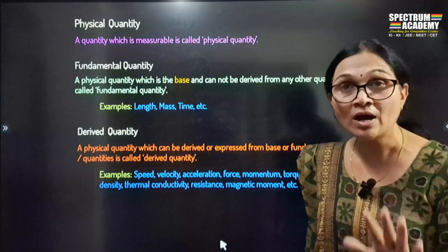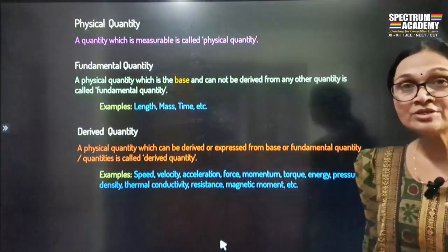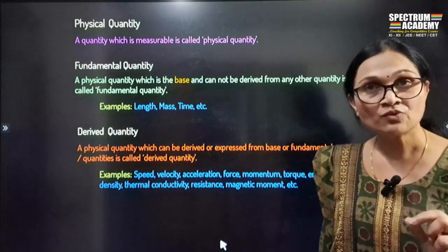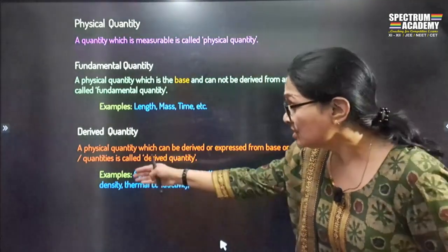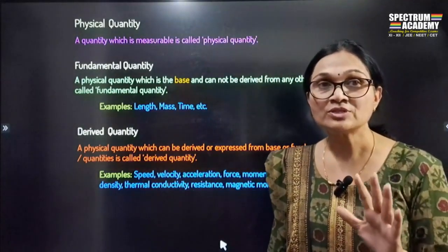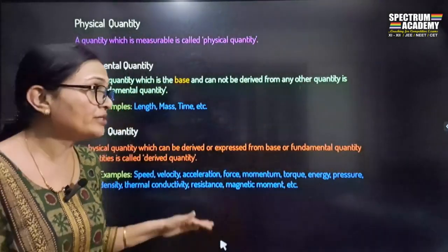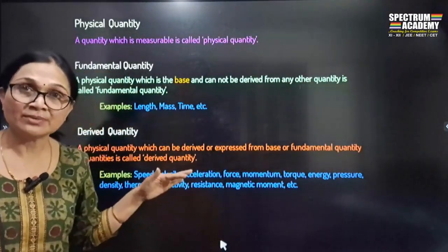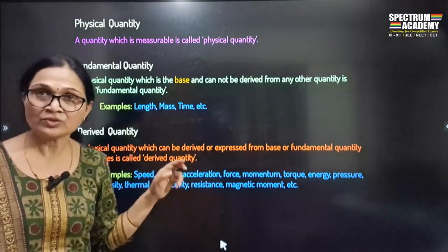Force into moment arm, that is F into r. Then energy is the work done, so work done is force into displacement. Pressure is force upon area. ये सारी जो quantities हैं, these are the quantities which depend upon more than one physical quantity for their expression, for their measurement. Therefore, they are called derived quantities. I think you have got it.